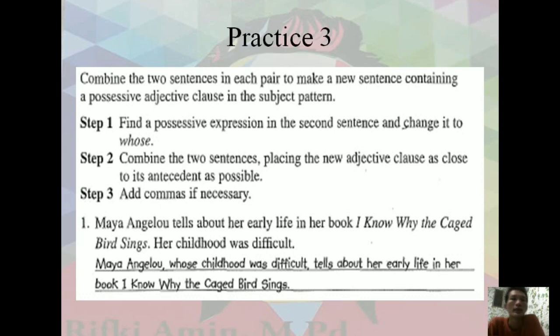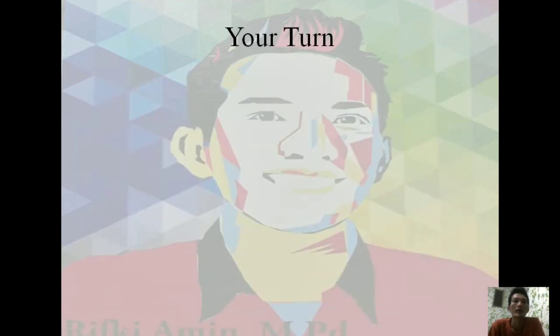Practice 3. Number 1 is done. Her childhood here belongs to Maya Angelou's childhood. Okay, you create like this. Okay, this is your turn.